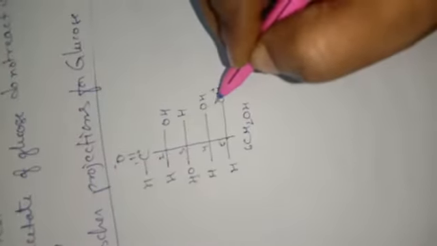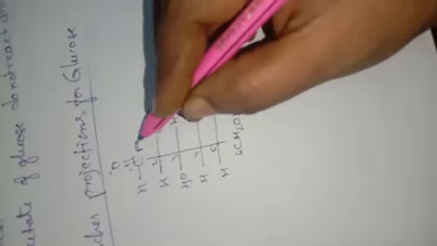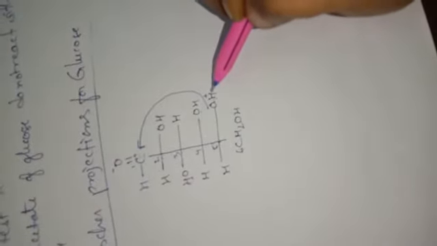Here, at the fifth position, an OH group is present. This oxygen will get a partial negative charge, and this hydrogen will get a partial positive charge. And coming here, this carbon will get a partial positive charge, and this oxygen will get a partial negative charge. So the reaction is between this minus and this plus, and between this H and this oxygen. So how is the structure going to look now?